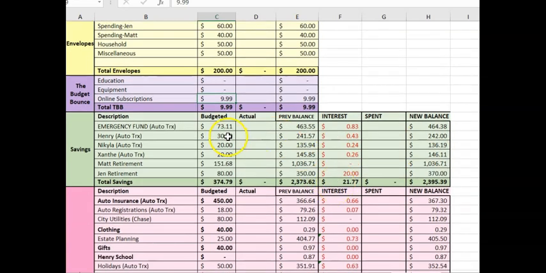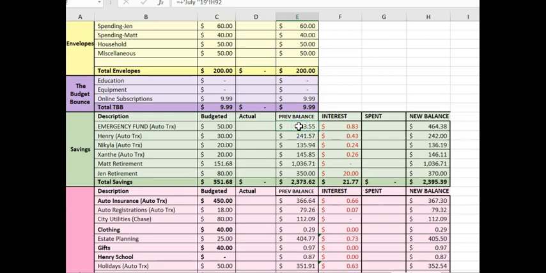So let's look here. For emergency fund, we do $50 per month, every month, no matter what. And we also have, and these are all auto transfer, you can see, also for the kids. So there will be a total of $120 going to these accounts. And then Matt's retirement and my retirement comes out of our checks. You can see here, the emergency fund, our previous balance is $463, and that's pretty low. It had been at $1,200 until May hit, and we had to wipe it out to help pay for our auto insurance, which we'll talk about in that sinking fund in just a minute.